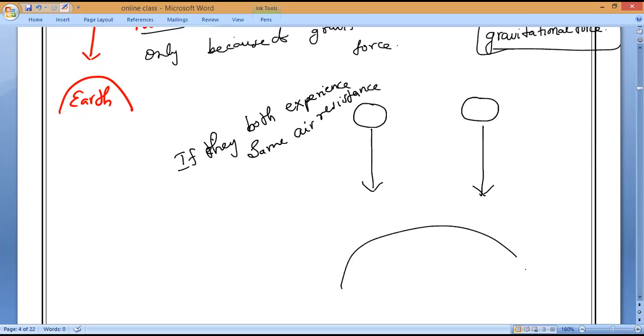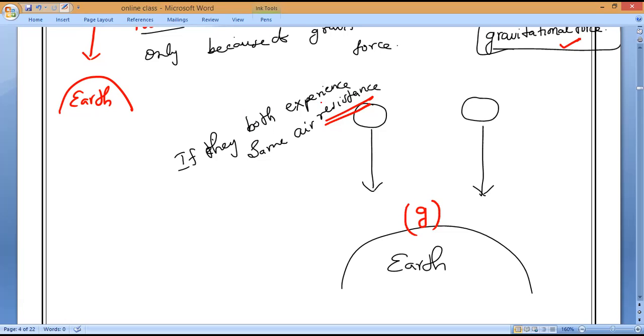Because of gravitational force. Even though they are experiencing the same air resistance, both are falling towards the ground because of gravitational force.